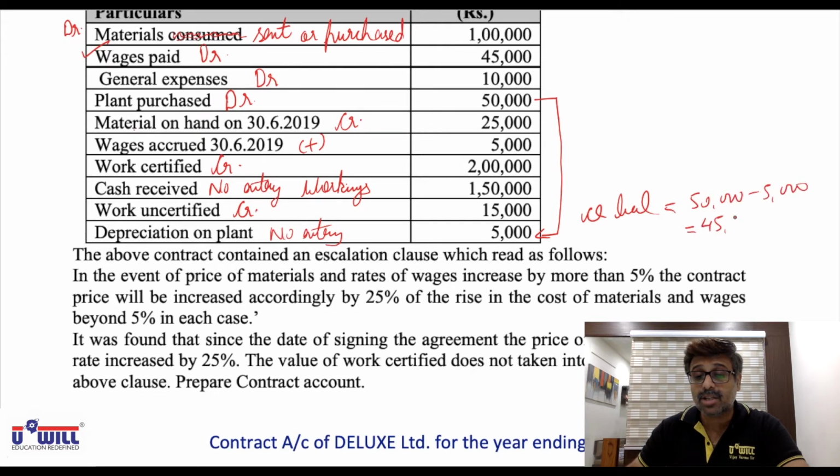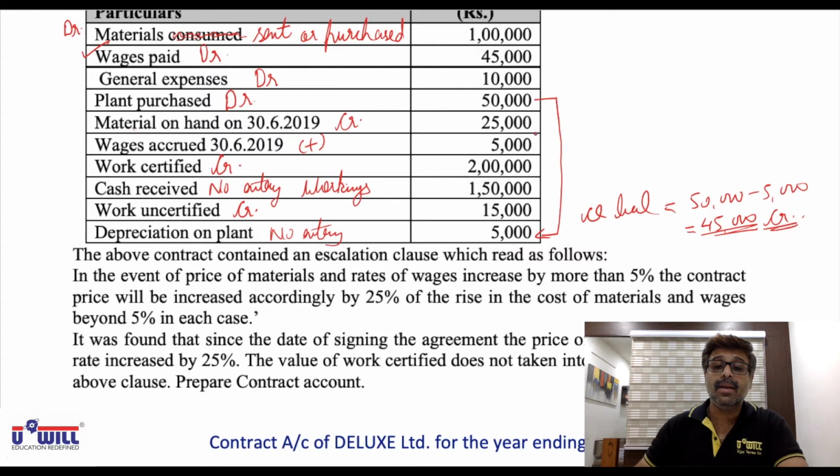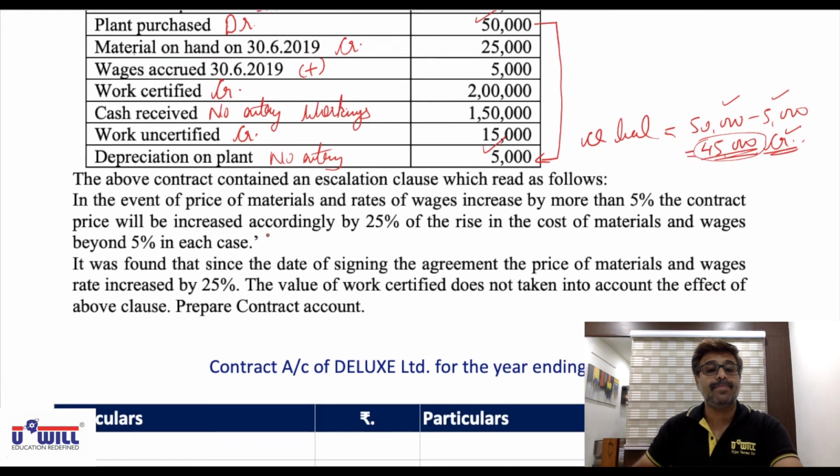This 45,000 closing balance of plant we will write on the credit side.